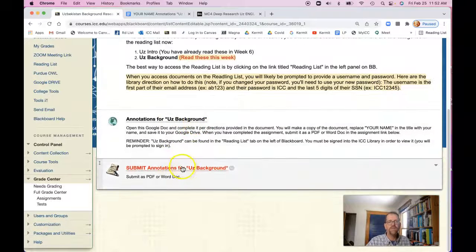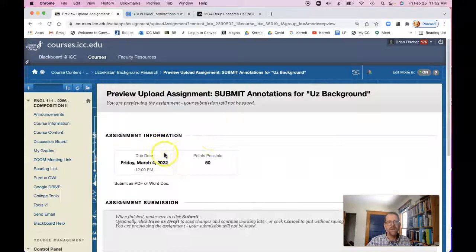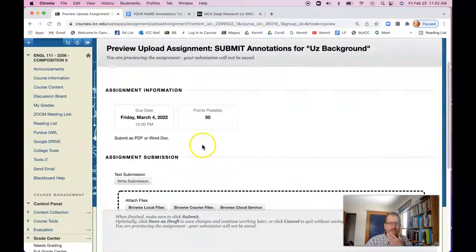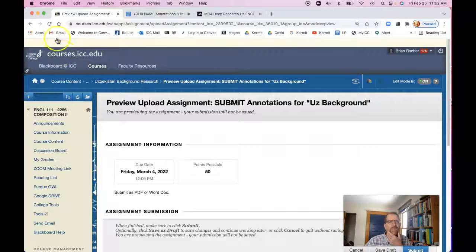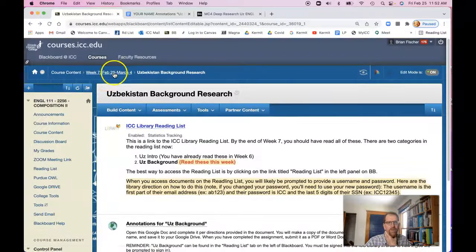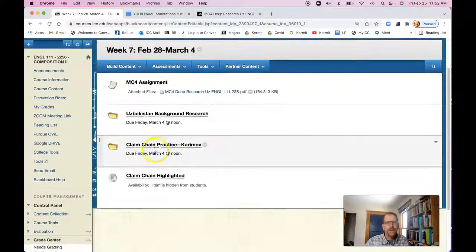Once you complete that Google Doc, you're going to submit it here. It's worth 50 points. That's a lot of points, okay? But it's a lot of work, and like I said, you're going to be using all of that for your research. So super important.